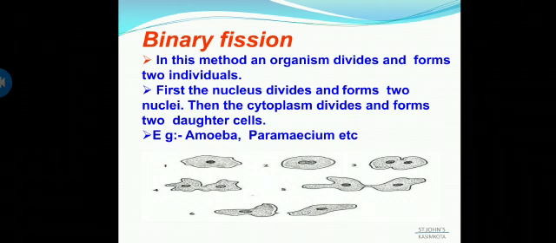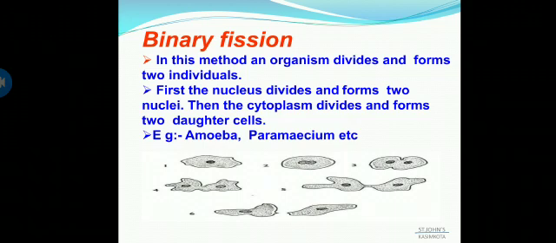Okay, fission in amoeba. So here the two daughter amoebae produced grow to their full size by eating food, and then divide again to produce 4 amoebae, and these 4 amoebae go on into 8, 8 into 16, 16 into 32. This goes on.